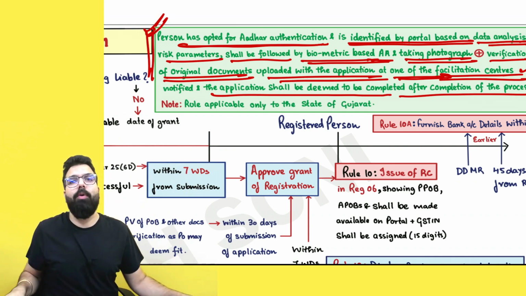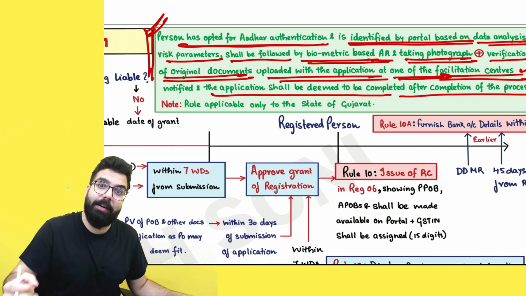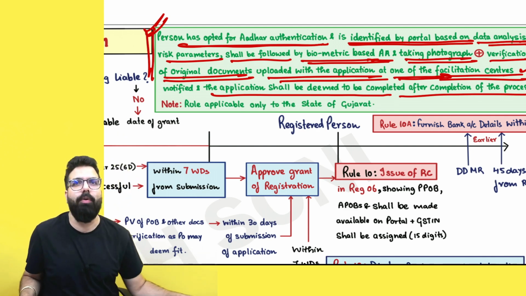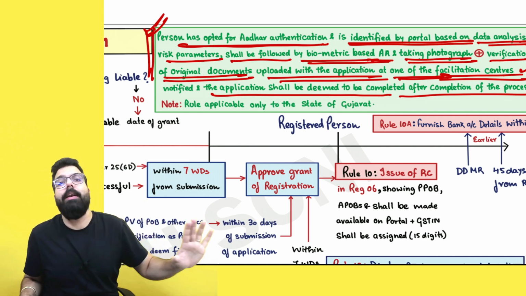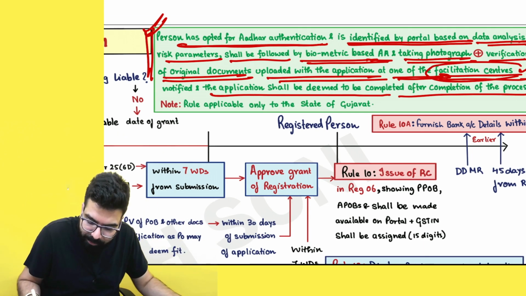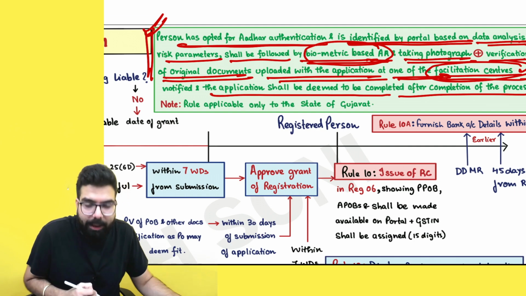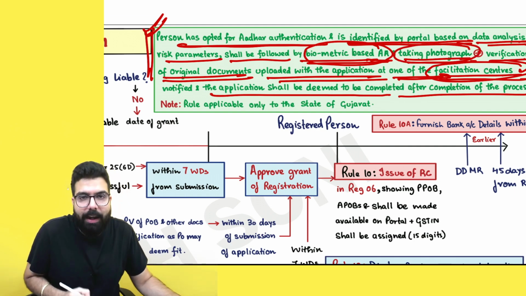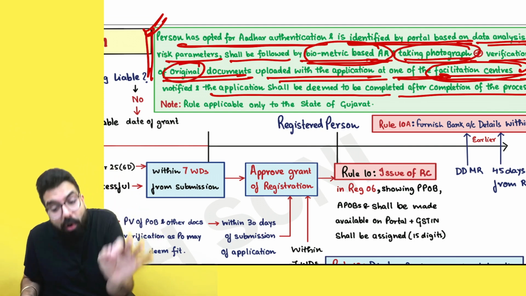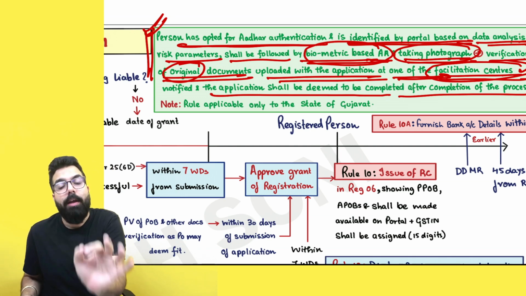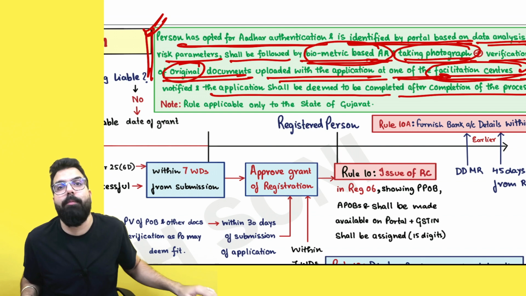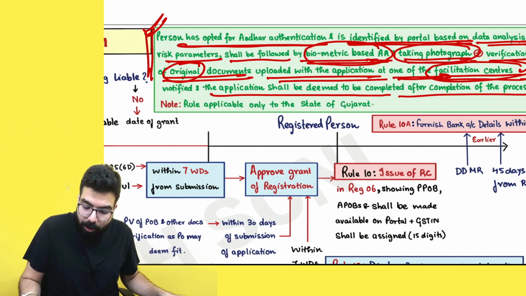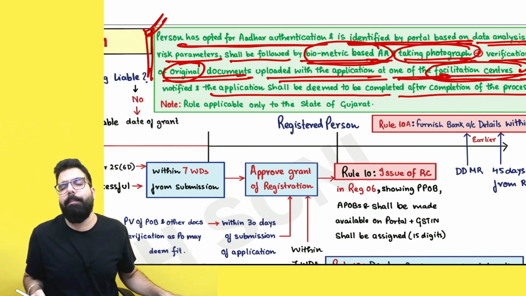But what they are telling over here is, by chance you submitted the application and the portal identified you as a risky kind of person, they have some parameters which are there. Then you have to go to the facilitation center and get your biometric based Aadhaar authentication. Your photograph will be taken and original documents will be verified. Only then, they are telling, we will deem that your application is submitted. Otherwise, your application is not to be deemed submitted. Only after you have done this will they pick it up for verification.